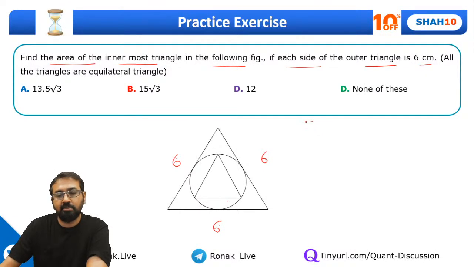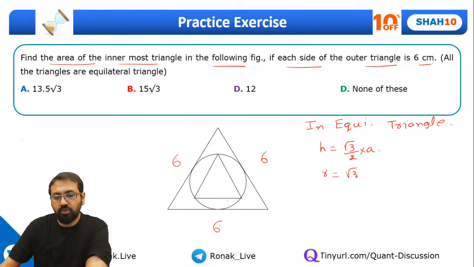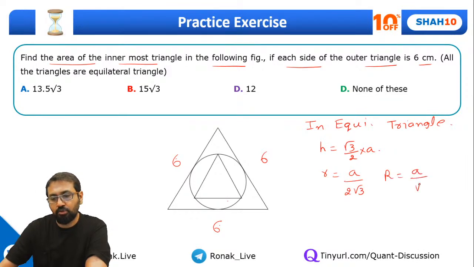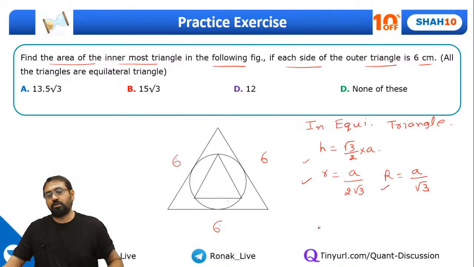Let me tell you something. In an equilateral triangle, height is equal to √3 by 2 times side. Inradius is a upon 2√3, and circumradius is a upon √3. You just need to use a few of these concepts to solve this question.